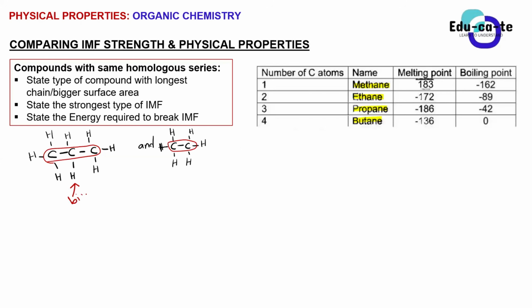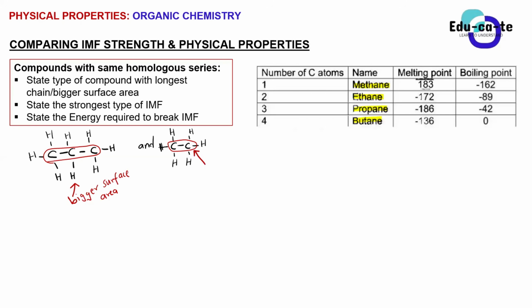We usually use the term bigger surface area. Both of them have London forces between their molecules, but that one has more carbons in its parent chain. It has a bigger surface area, in other words. But the other one has only 2, so that's a smaller surface area.